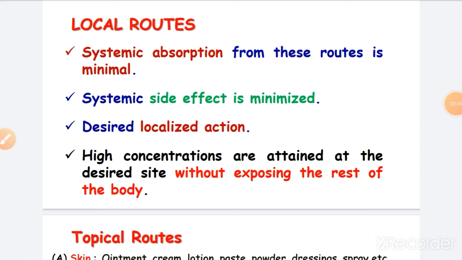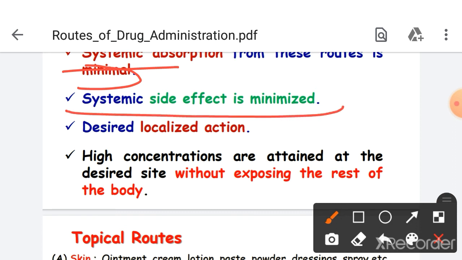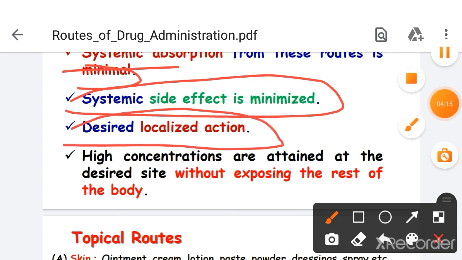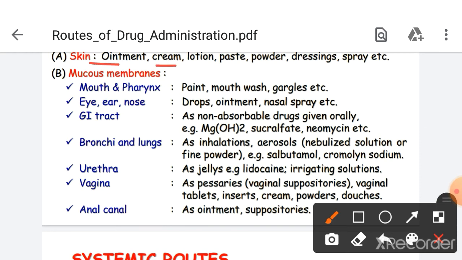Then comes local routes. In this case, systemic absorption is very minimal and systemic side effect is also minimized because we are applying the drug on the local site. Therefore, we can avoid or minimize the side effect on systems. Then we decide localized action. Skin as a topical route of drug administration. The dosage forms used in case of skin are ointment, cream, lotion, paste, powder and spray.